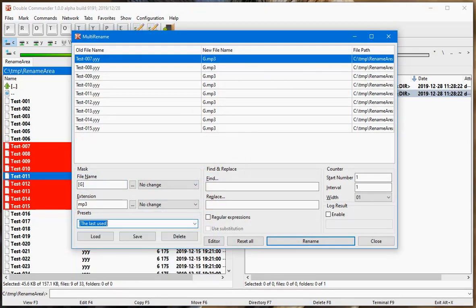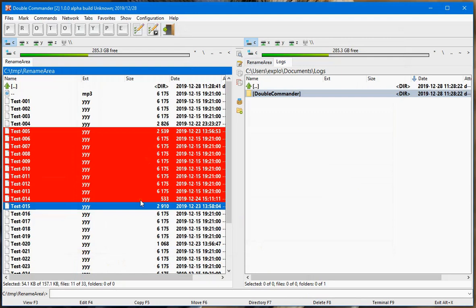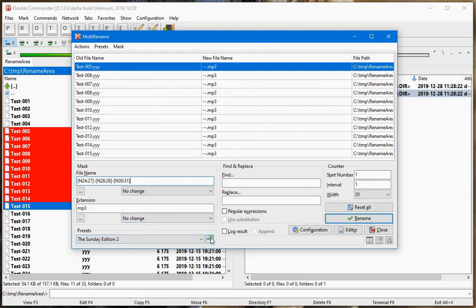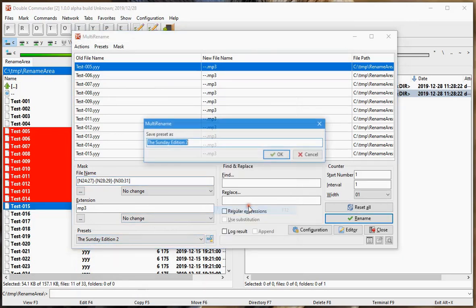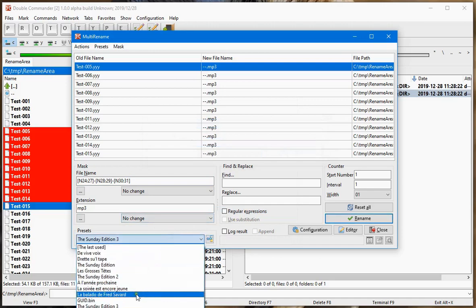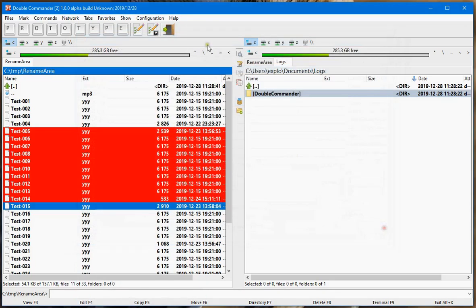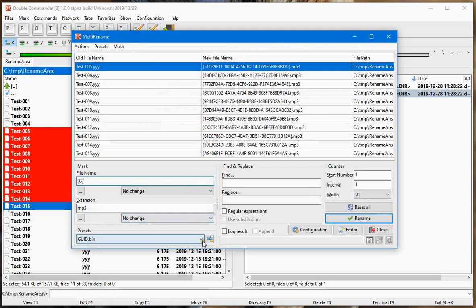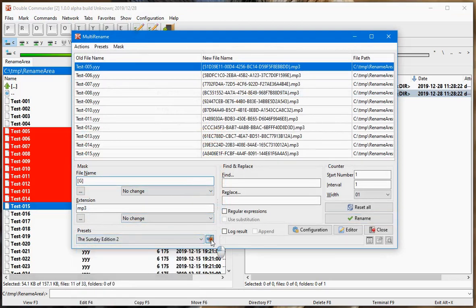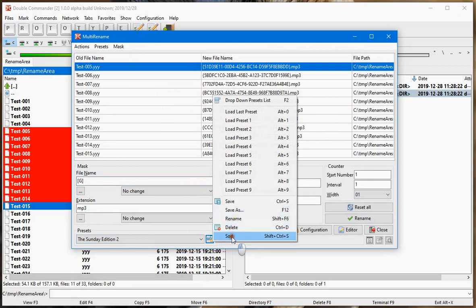So what I would suggest would be to have something like that, where first of all it remembers where it is. So let's suppose I go to the Sunday edition 2. Let's suppose I click to save as a new one, like 3. It will be at the end because it has been added. If I close and I go back there, it will still be at the end. And if I need to sort it, add something like that, sort.